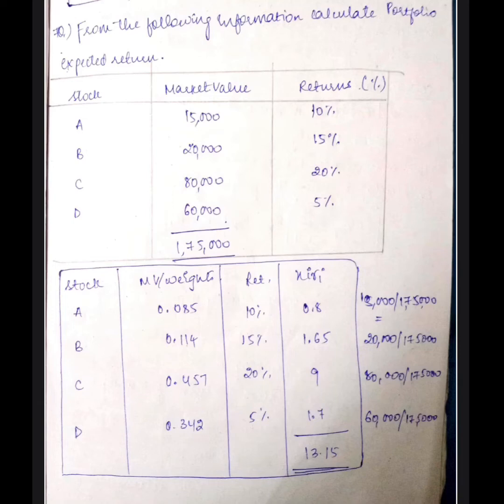So once we get the proportion, and once we have the return, if I multiply them, I will get my expected return. That's it. If you multiply weights with the return, you get the expected return, and the expected return for this problem is 13.15 percent. That's it, girls. These are the possible problems you get on return on portfolio.